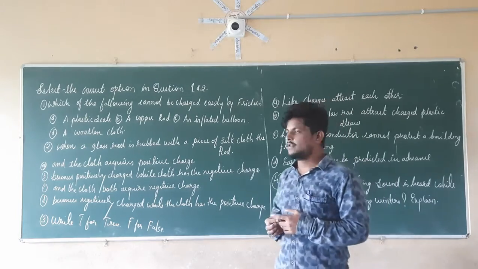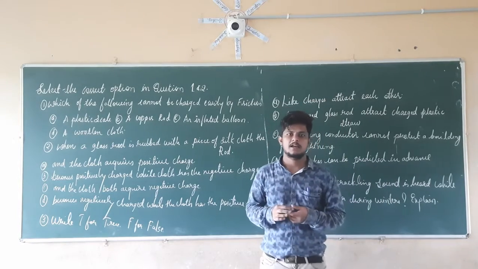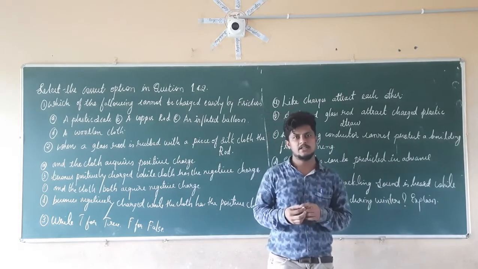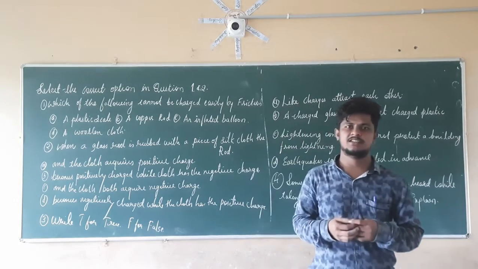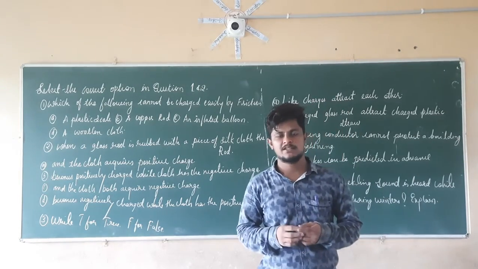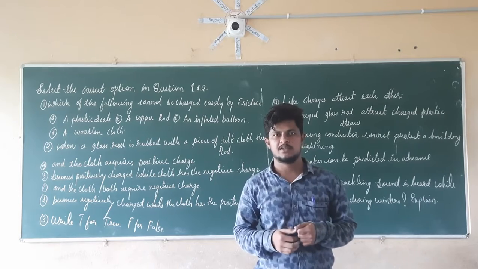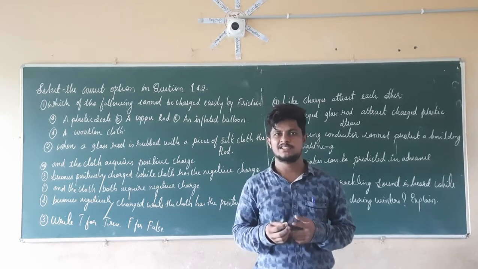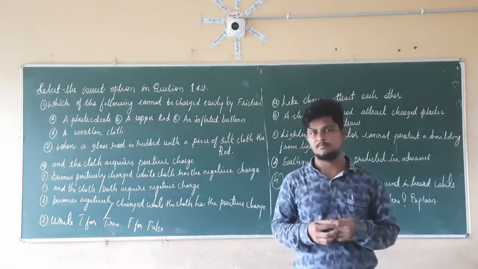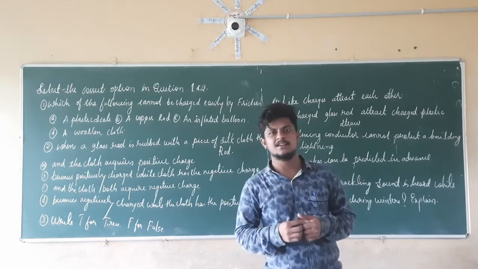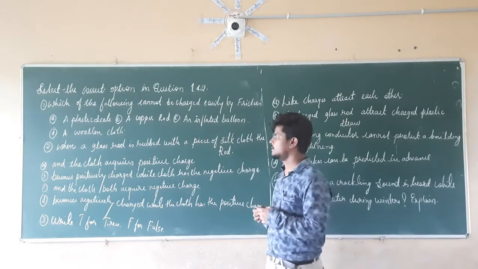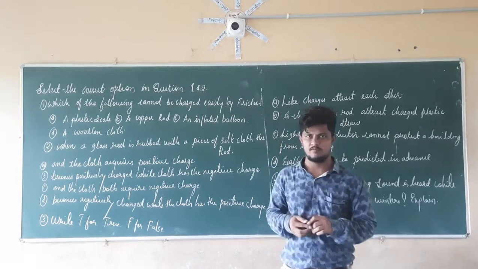In the last class we completed the topic named some natural phenomena, in which we discussed lightning, charges, and earthquakes, how an earthquake happens, as well as the Richter scale and the seismograph. In today's class we are going to discuss the exercise questions which come in this topic, that is, some natural phenomena.